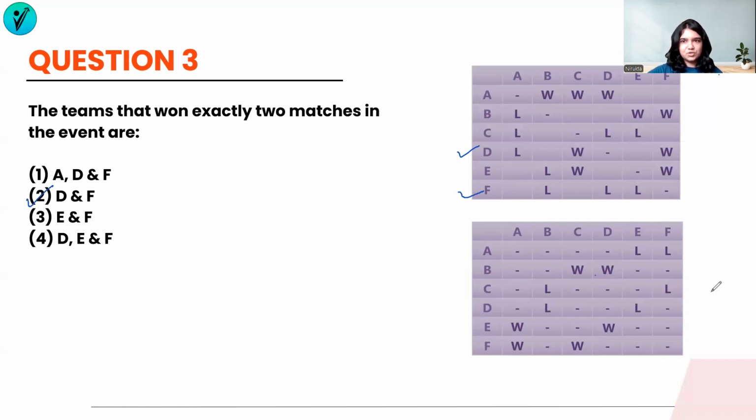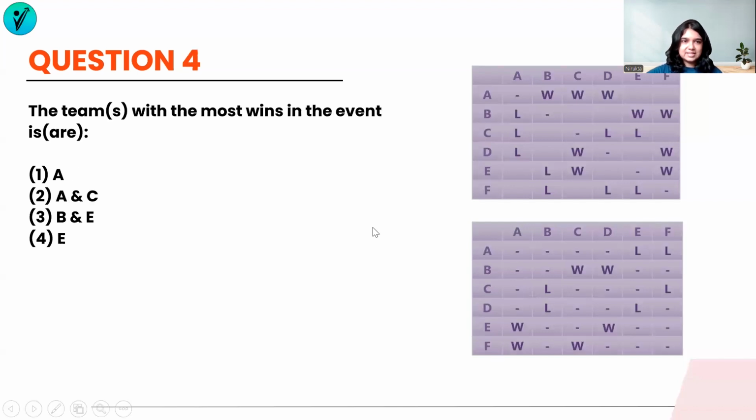And the last question of the set is this one. The team or teams with the most wins in the event is or are. So let's point out the wins for all of them throughout the event. A has a total of 3 wins. C has a total of 0 wins.